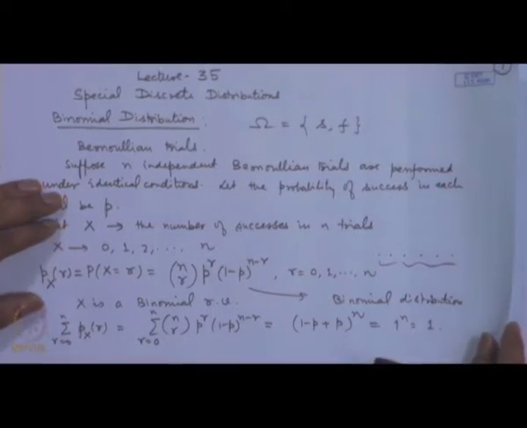Let us look at the properties of this binomial distribution. In the last lecture, I introduced various characteristics of a distribution. For example, mean of a distribution, variance of a distribution, or in general moments of a distribution. So, in the moments we had considered non-central and central moments. So, based on that I had introduced the concept of a measure of symmetry or skewness and a measure of kurtosis, that is the peakedness of a distribution. Now, in the context of these distributions, I will calculate these characteristics and see how they look like.